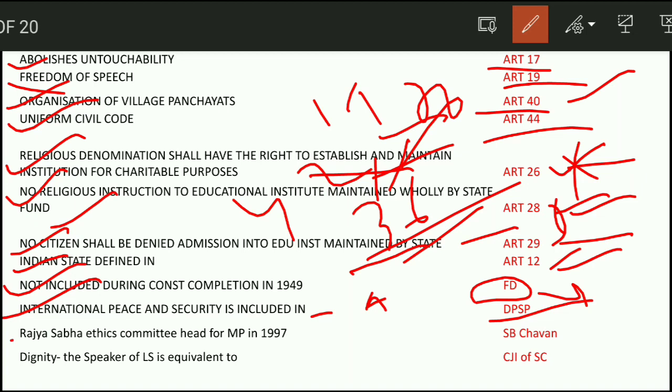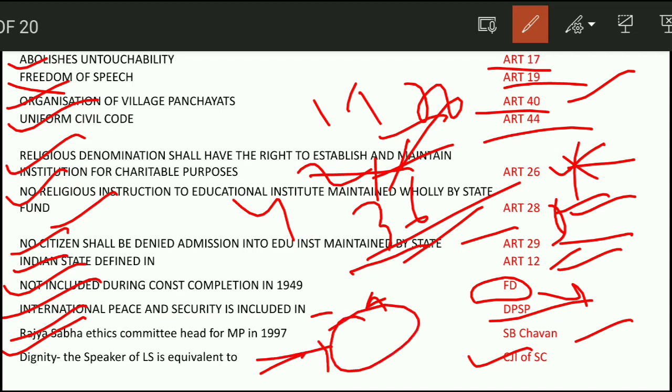Next question. Rajya Sabha Ethics Committee head in 1997? S.V. Chavan. Next question. Dignity. The Speaker of Lok Sabha is equivalent, according to dignity, to the Chief Justice of India. And the Speaker of Lok Sabha is chosen from among the members of Lok Sabha.